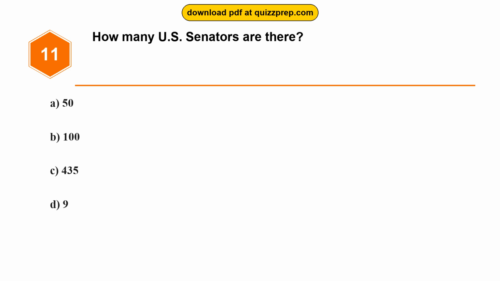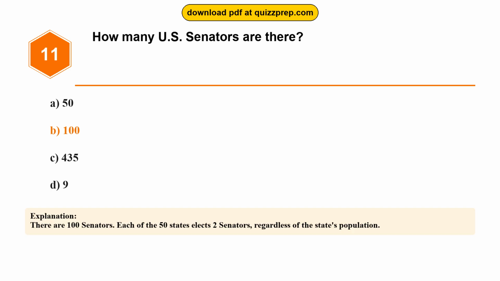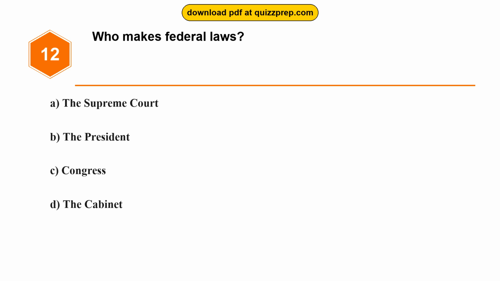Question 11. How many U.S. senators are there? Option A, 50. Option B, 100. Option C, 435. Option D, 9. The correct answer is option B, 100. There are 100 senators. Each of the 50 states elects 2 senators, regardless of the state's population.